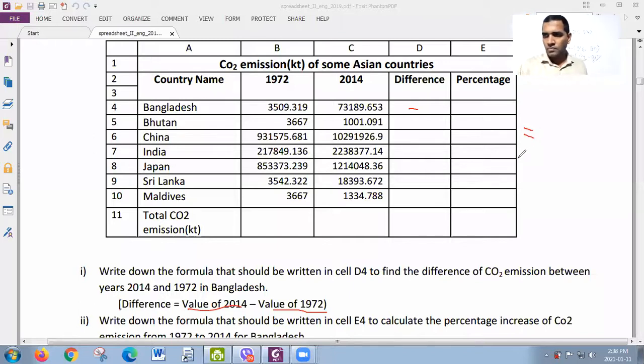Equal C4 minus B4. Yes, sir. C4 minus B4. Is it correct? Others? Yes, sir.